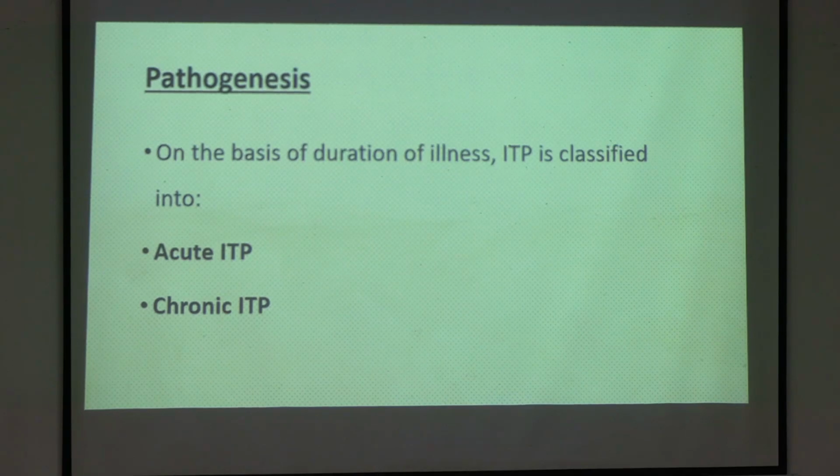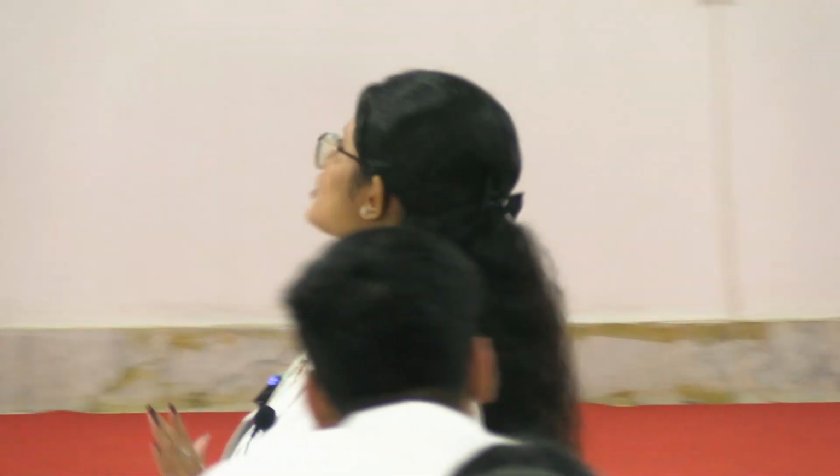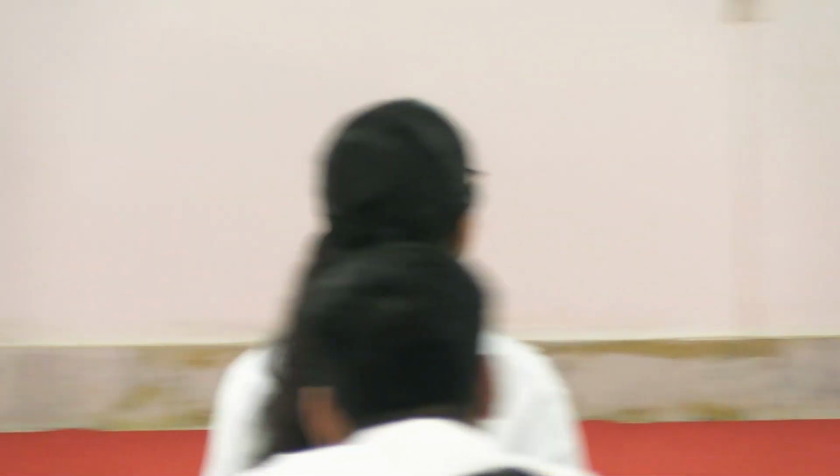Now there are two types of ITP based on the duration of illness. One is acute ITP, one is chronic ITP. How will you classify those? Always remember acute ITP occurs in children of 2 to 6 years due to a viral infection. Male and female populations are the same, and it occurs in children. So how is it happening? Now you have to understand the pathogenesis, how autoantibodies are formed.